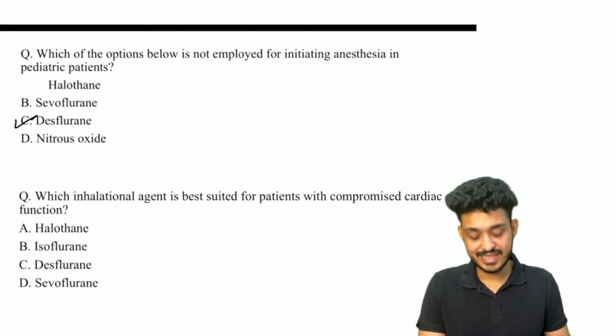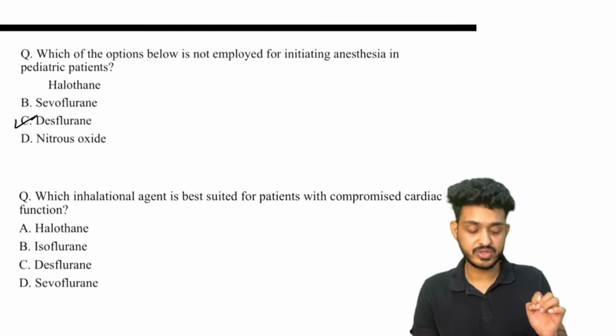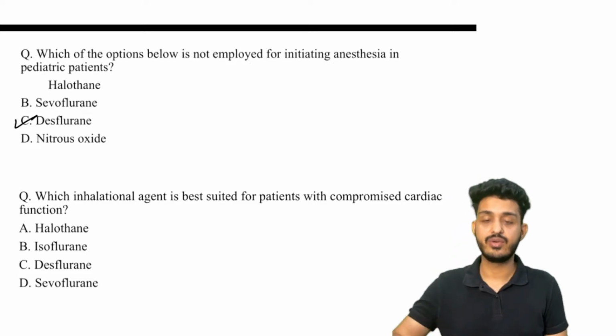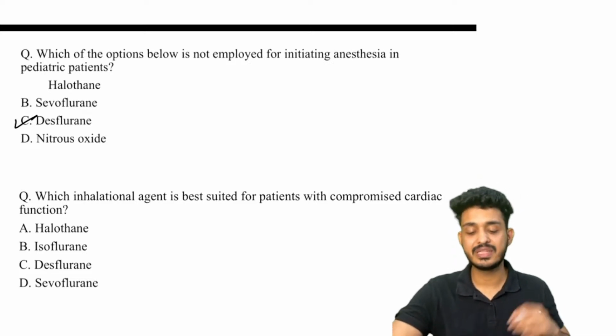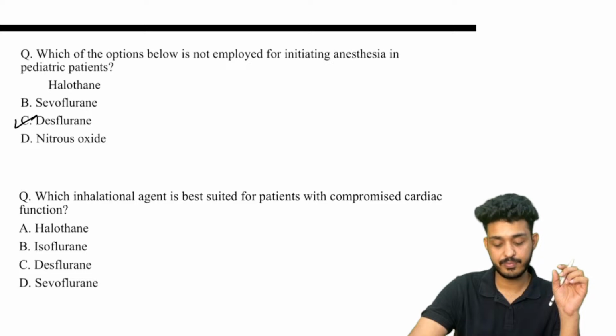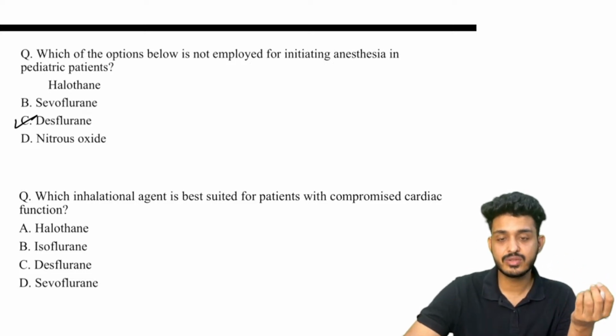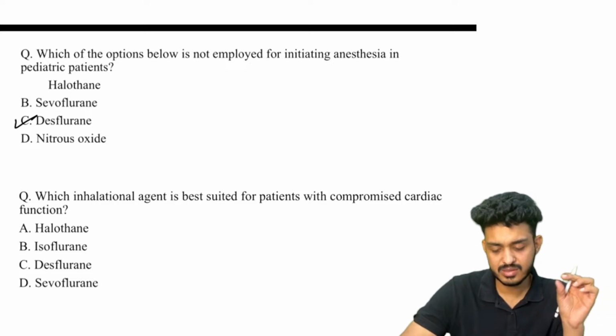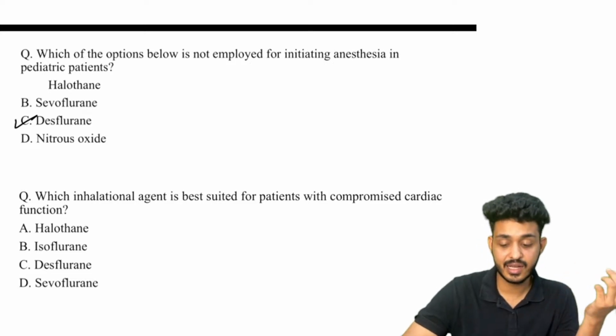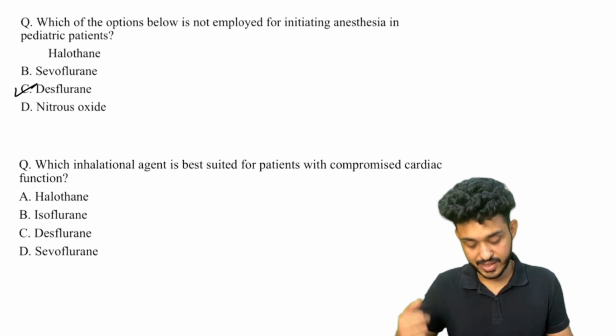Which inhalational agent is best suited for patients with compromised cardiac function? Now they are asking questions based on a single point every time. They are asking the question based on the patient, right? Certain things they are asking again and again. So what can you use?